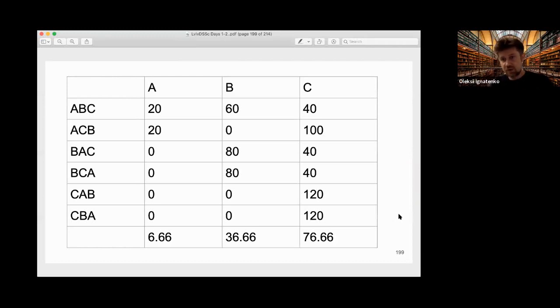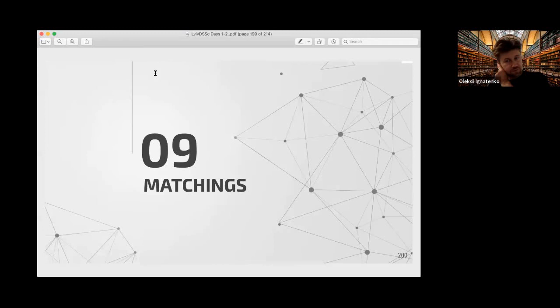I've heard about real applications, algorithms that calculate the allocation of costs for different players that form a coalition for something. So the Shapley value is a really useful thing.